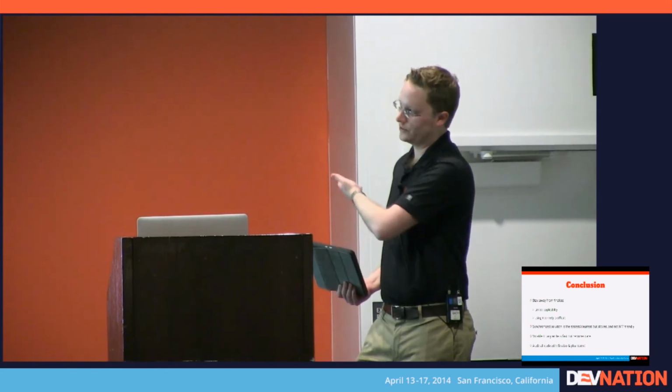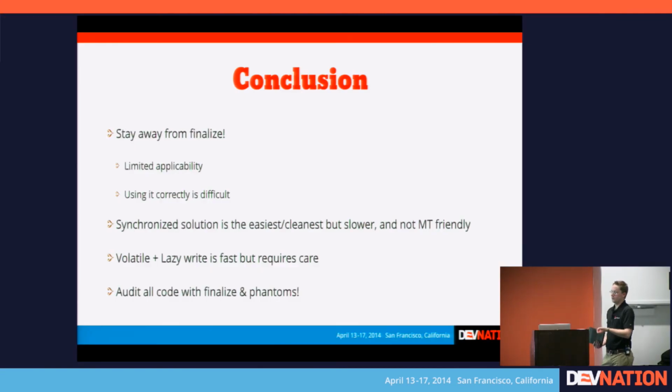And in our case, we can't just get rid of the use of Finalize because there's a lot of API contracts that require that you do it. Like JNDI, for example, the naming API in Java. You can look up names, and you can use connections to make a JNDI connection to another server, or it could be an LDAP connection where you're looking up resources. And that actual lookup call has to use a connection, and when you're done using your JNDI context, that connection has to be cleaned up in some way.